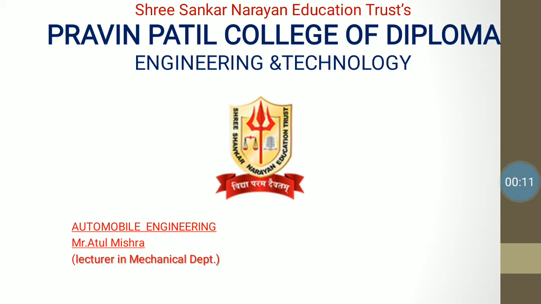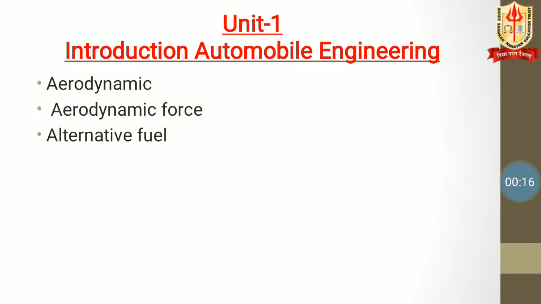Okay, we are studying the automobile engineering subject. We have successfully completed 3 parts of the first unit, that is, Introduction to Automobile Engineering. In our previous video, we saw the introduction of automobile, the classification of automobile, and different layouts of automobile. Then we saw the chassis, frame and body, different types of chassis and different types of body, and how they are combined to form a vehicle.